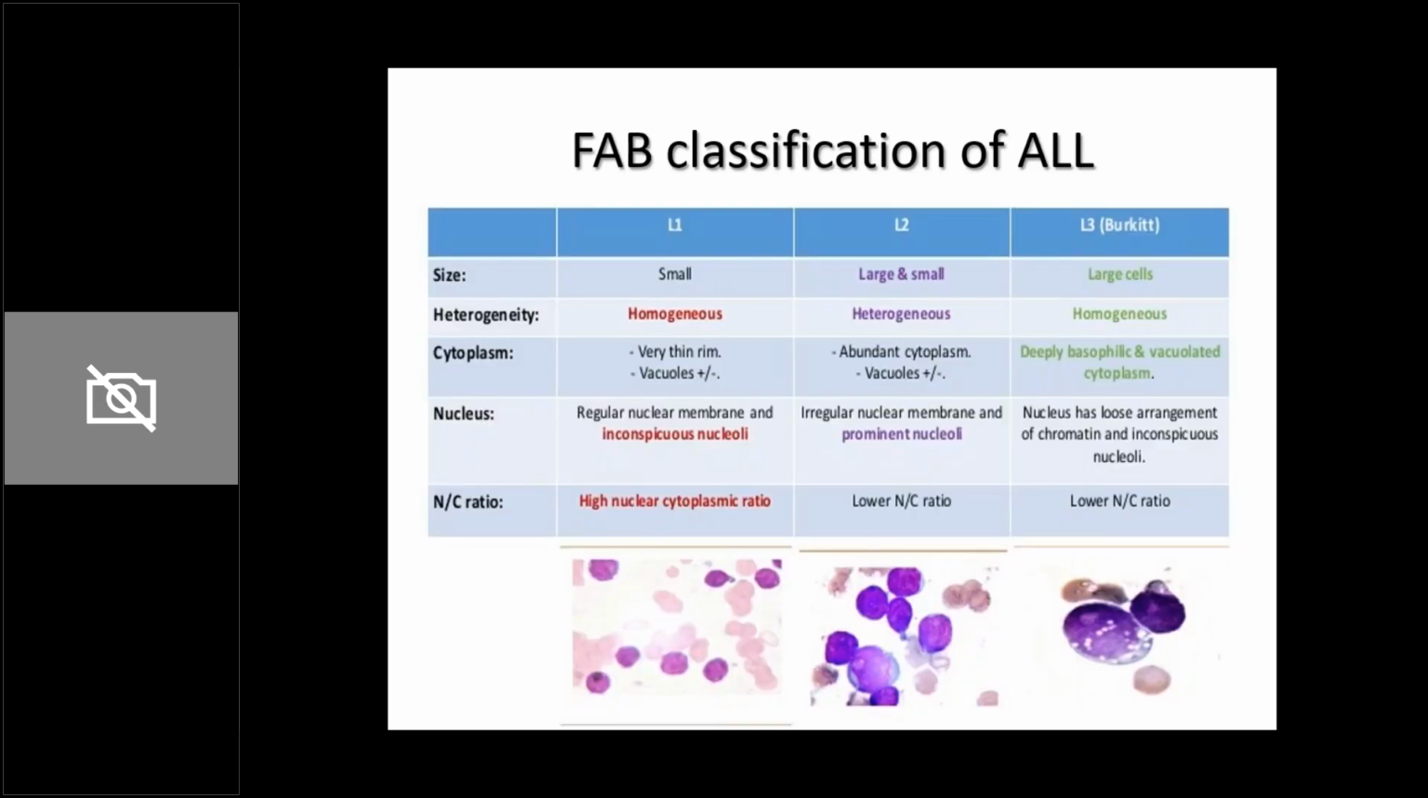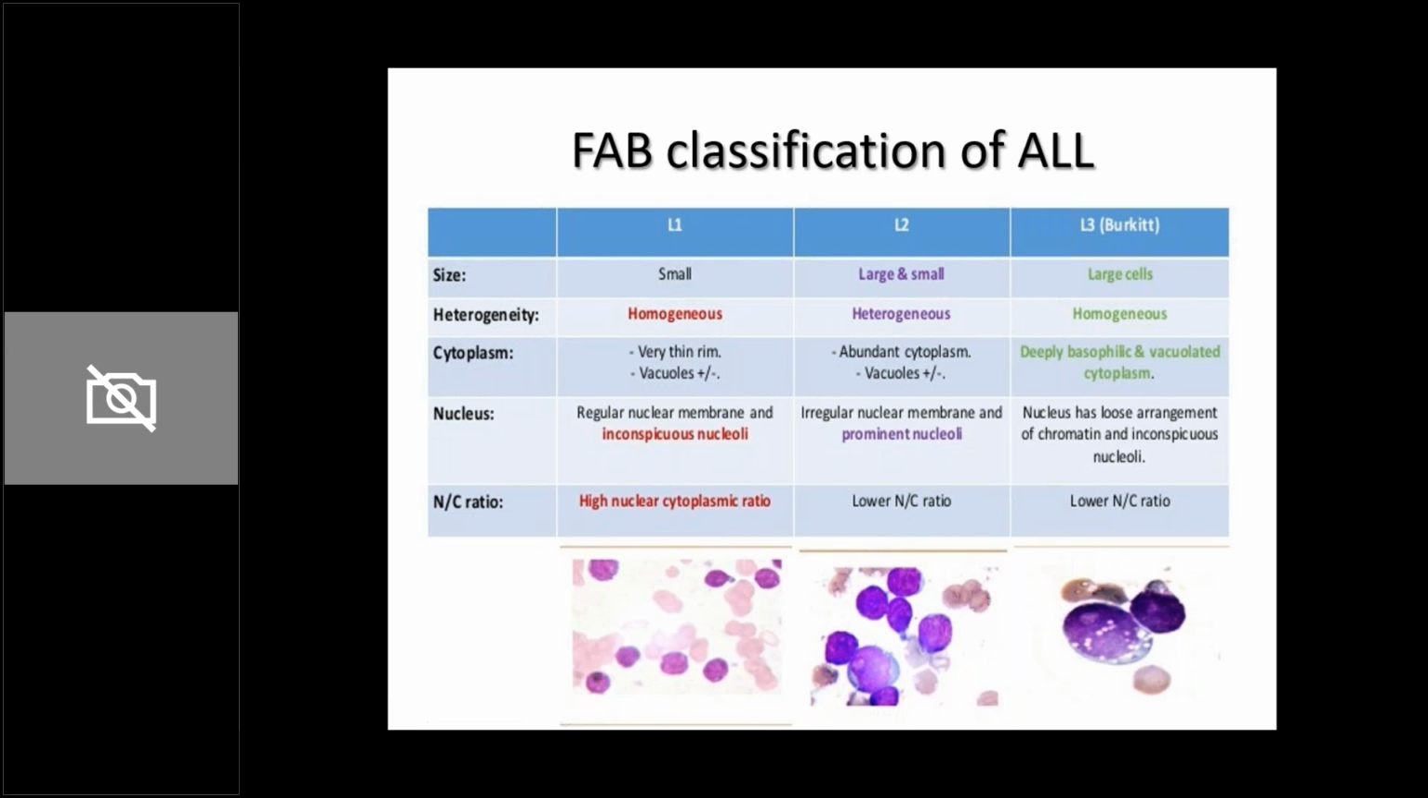Now, this is the conventional FAB classification, which all of you know in the books, that L1, L2, L3 is present. In L1, there are homogeneous small cells with high nuclear cytoplasmic ratio. In L2, there are large and small cells, both sizes present, and it is a more heterogeneous population. And in L3, which is known as mature ALL, there are homogeneous large cells with a lower NC ratio. This you need to know more for examiners who might want to ask the older FAB classification.